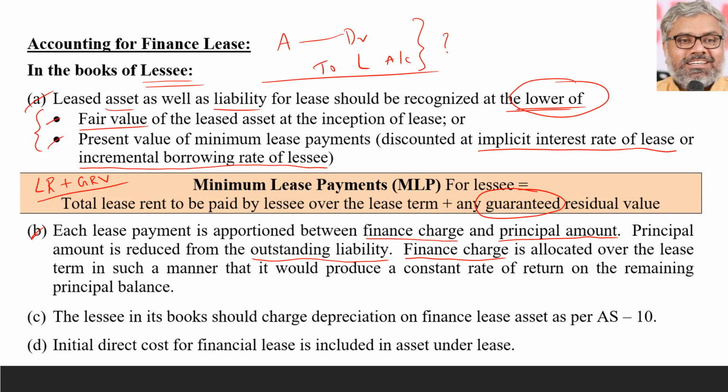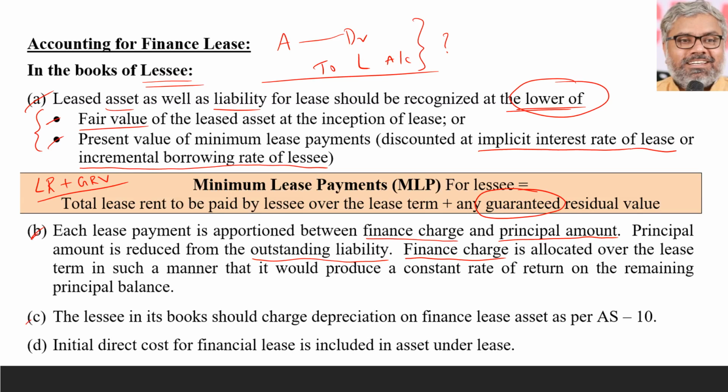So each lease rental has to be split into two parts. One is the finance charge, another one is principal amount. Entry each year will be what? Simple. Liability account at R or lessor account at R, we can say. Liability is who? Lessor. So lessor account at R, P&L account at R, which is for interest, to bank. That's it. On the other side, we can even say lessor account at R, interest account at R to bank, then P&L account at R to interest account, transferring that expenditure to the debit side of P&L account. Those will be the entries each year that lessee will pass till the lease term is finished.